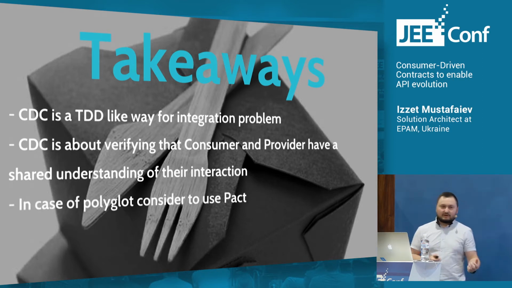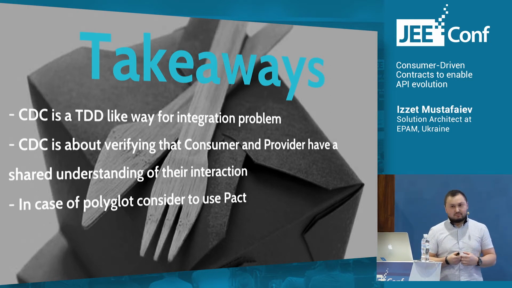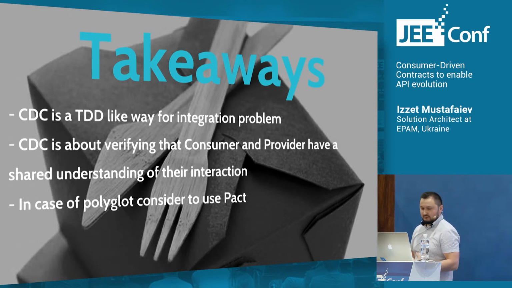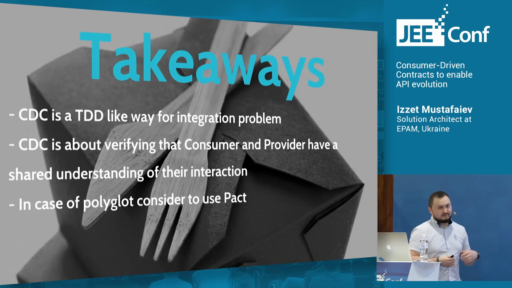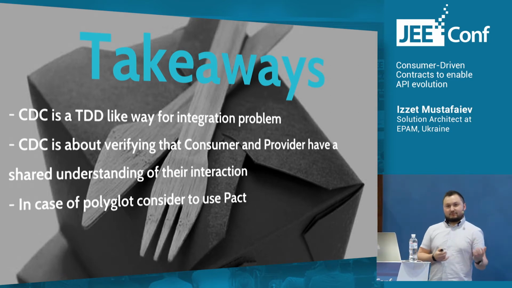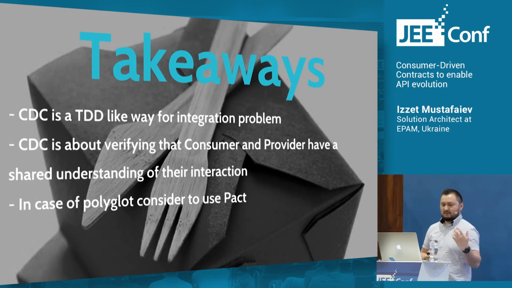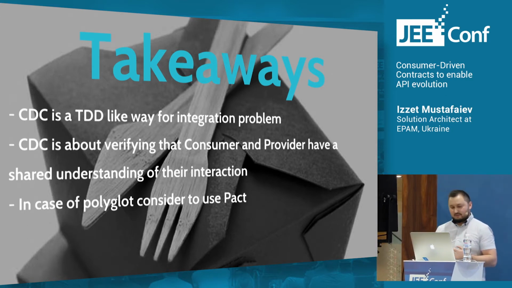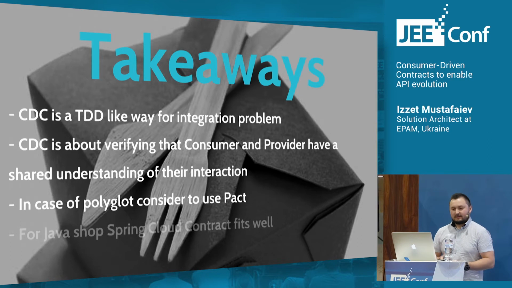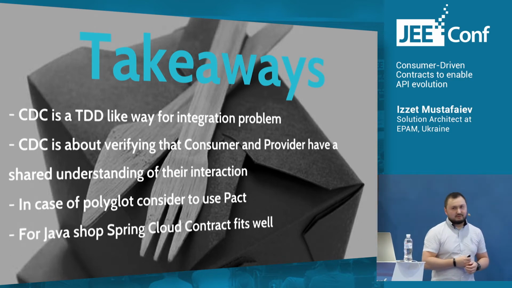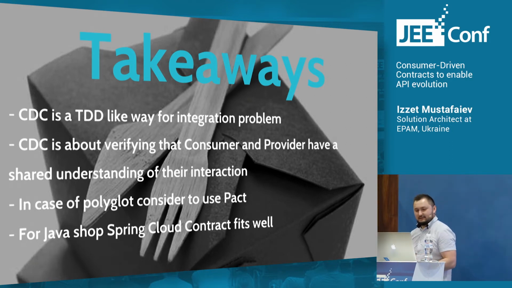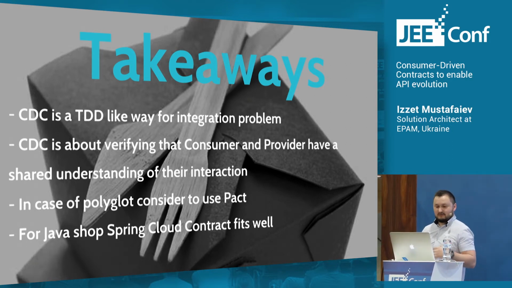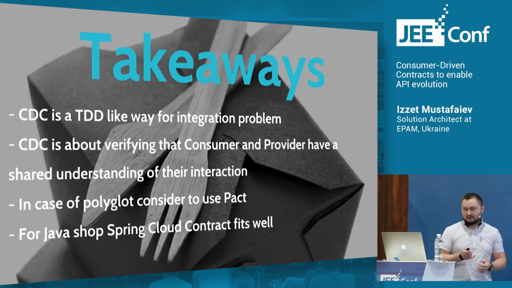In case of a polyglot shop, you can use Pact because you can specify the contracts in JavaScript, or if you have application files in Swift, you can still verify your Java backend and .NET backend using Pact capabilities. If you're a pure Java shop, you can use Spring. It doesn't tie to Spring, so basically it can be used with not just Spring applications.